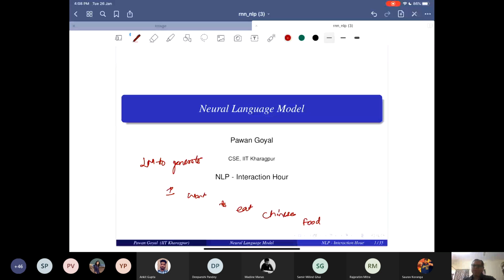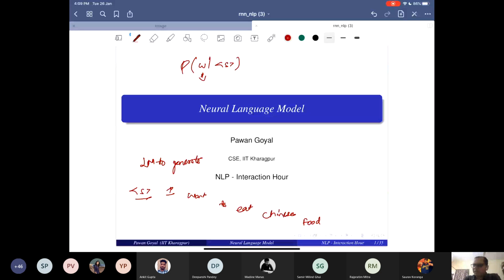First of all, how am I even putting this word "I"? Let's say I have the start token. I am starting to generate a sentence, so I have to start with the start token. Now I have to generate the next word. How should I generate the next word? What I have written is as per the probabilities. So my bigram is the probability of a word given the start token.